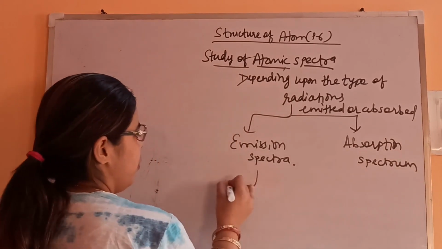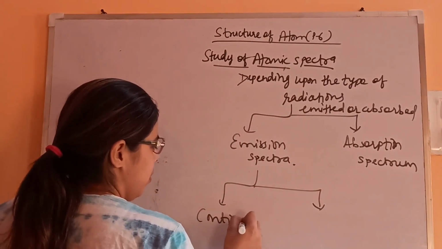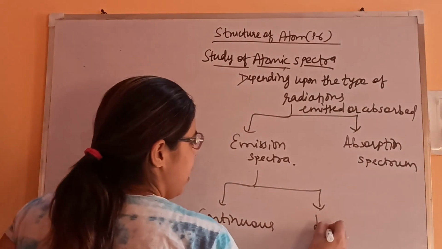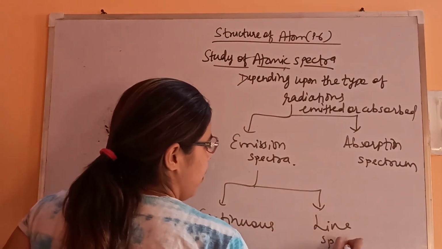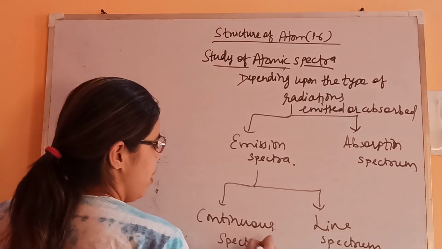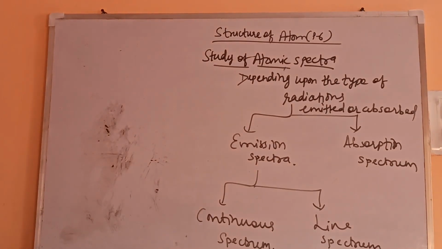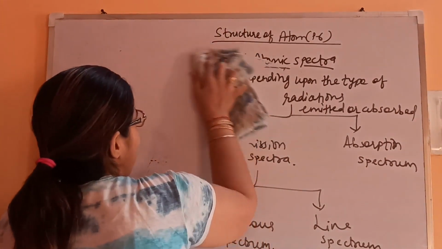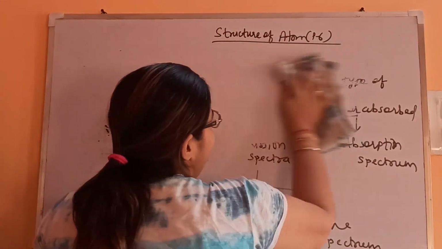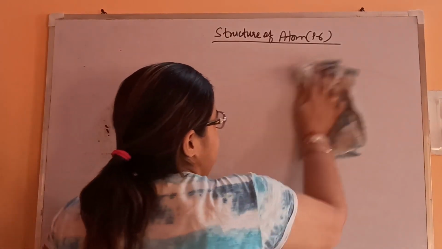Emission, again, is of two types. One is continuous and one is line spectra. So let's see one by one. First we'll see emission spectrum. As the name says, emission means radiations are of emitted type. They are emitting from one particular source. So let's see.